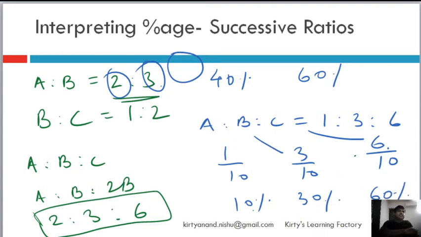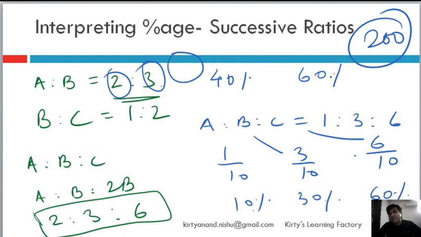Now you say, where do I use it? Yes, you will use it in questions like that. If A, B, C started a business, where they invested money in this ratio of 1 is to 3 is to 6, and now they are making a profit of, let's say, 200 rupees. So who gets what amount of profit? So then basically you will do this, and then you will say that A will get 10% of the profit. So A will get 10% of 200, B will get 30% of 200, C will get 60% of 200. Yeah, so that's one more interpretation.